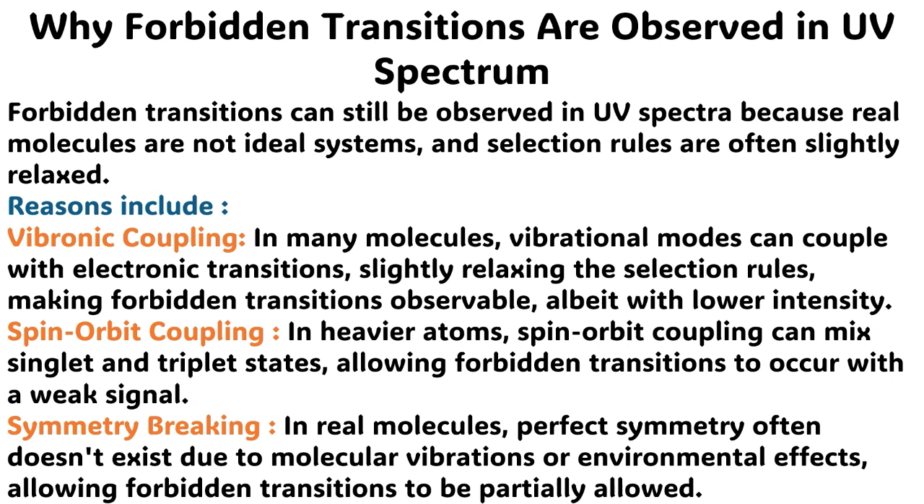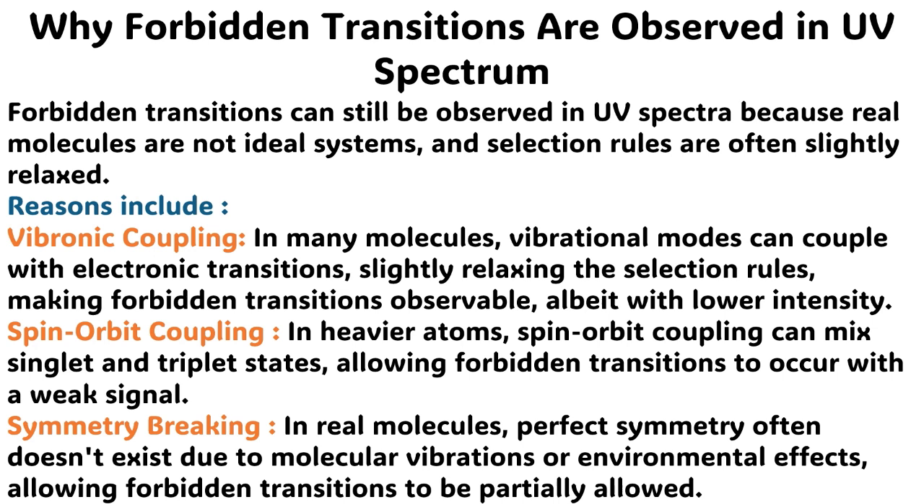The next question is, why are forbidden transitions observed in the ultraviolet spectrum? This is a very important question, and the answer to this question is very simple. Forbidden transitions can still be observed in UV spectra because real molecules are not ideal systems, and selection rules are often slightly relaxed. Reasons include vibronic coupling. In many molecules, vibrational modes can couple with electronic transitions, slightly relaxing the selection rules, making forbidden transitions observable, albeit with lower intensity.